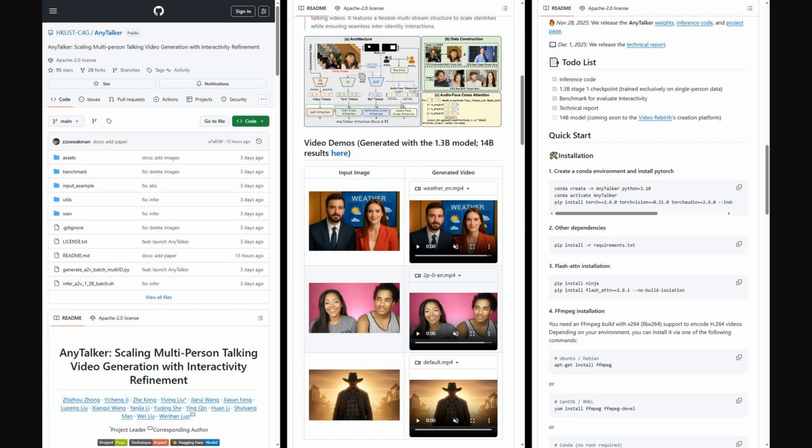Also, the authors shared a full GitHub repo for AnyTalker. You'll find PyTorch-based inference code, scripts for multi-person audio-to-video generation, detailed installation steps, and model download instructions, plus example inputs and outputs. There is also a benchmark toolkit for evaluating interactivity, including dataset download scripts and metric computation.